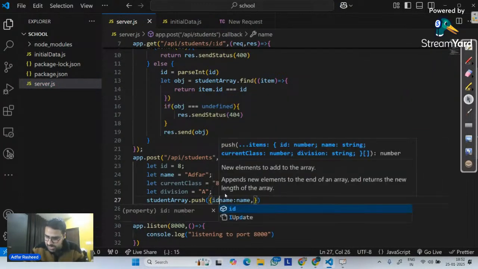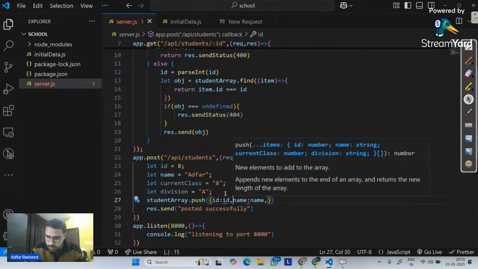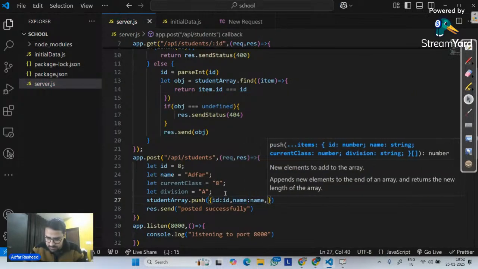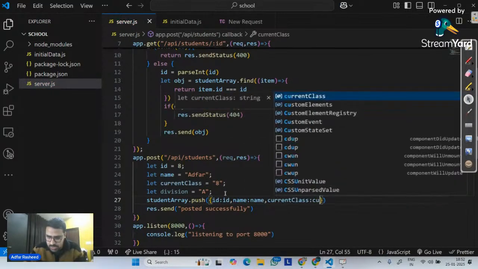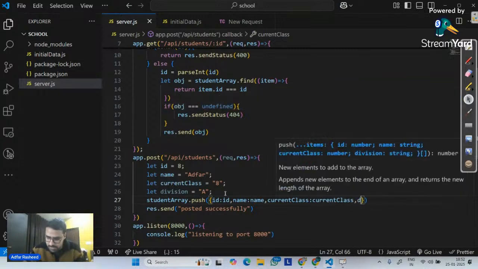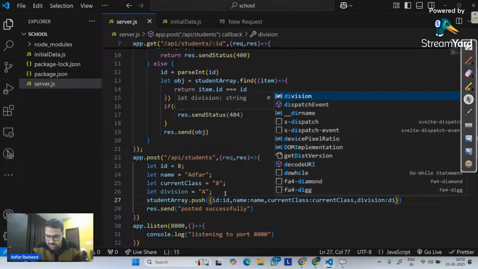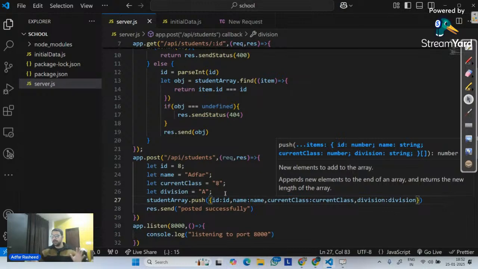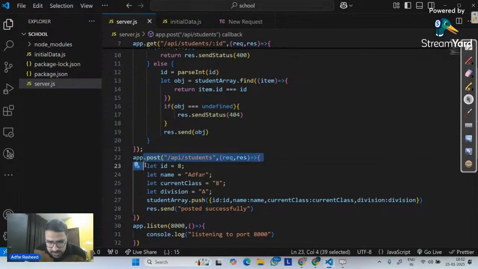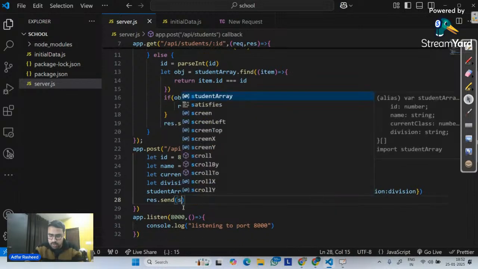So let me simply say ID equals the ID, comma, name equals name. And then I will have current class equals current class. And then I will have my division over here equals division. This is the basic way of posting data. I am telling it to create 4 variables, store the data in those 4 variables, and then on the student array do push: ID with the ID variable, name with the name variable, current class with current class, division with division, and so on and so forth. And once you push, instead of displaying this in the response, I would want to display the student array.